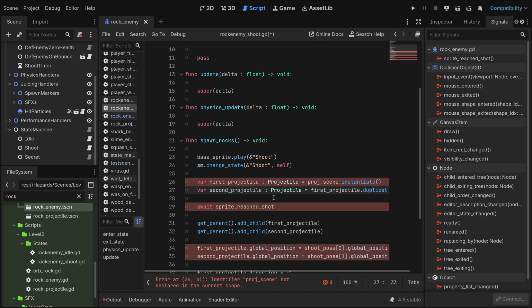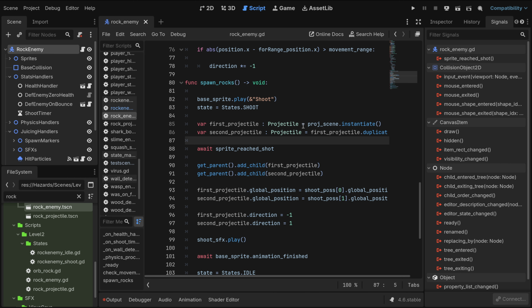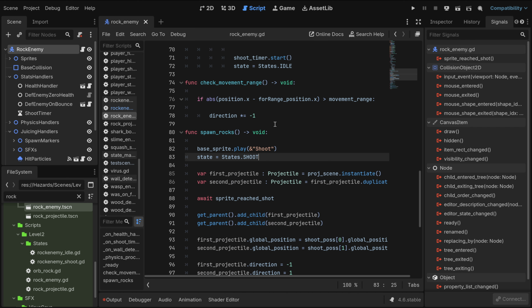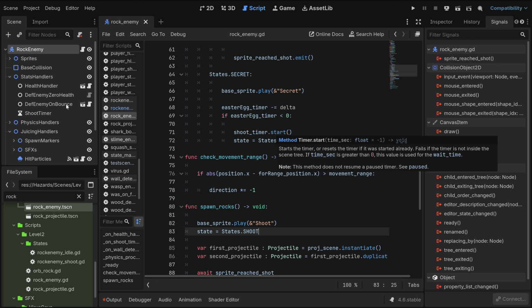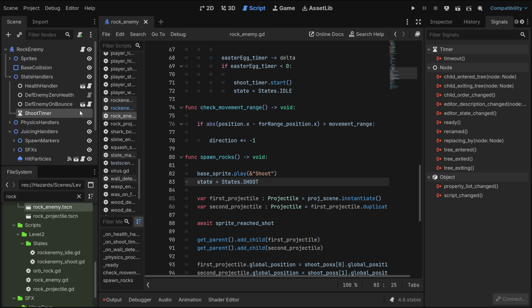Oh wait, I'm changing the state to shoot on the shooting state? Really? Oh my god, I'm a genius. Like, okay. So yeah, I just realized there's something here that...